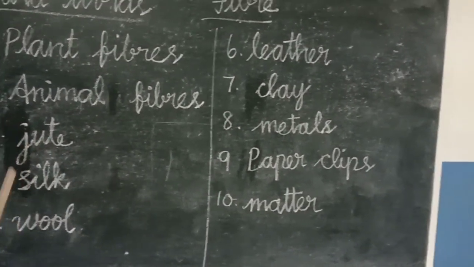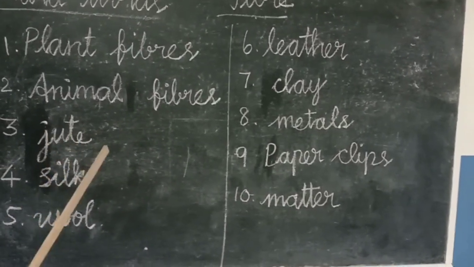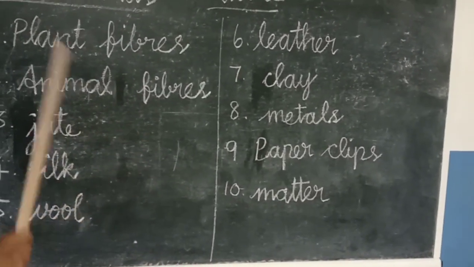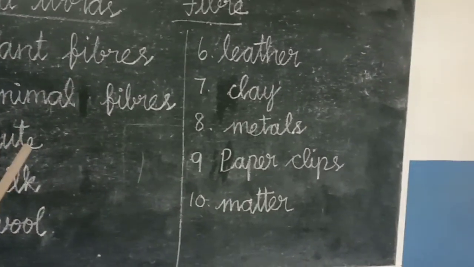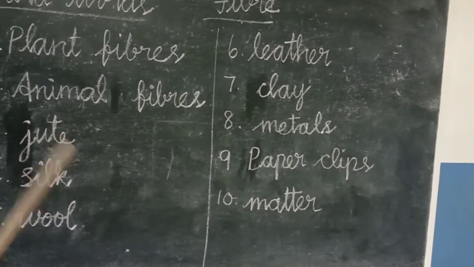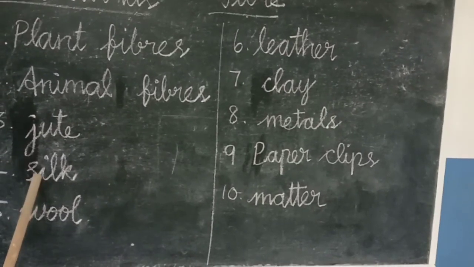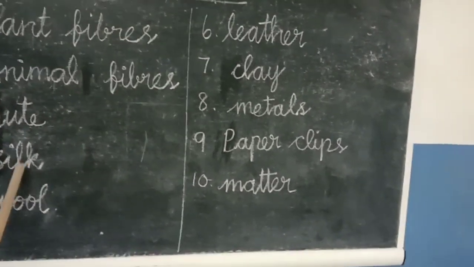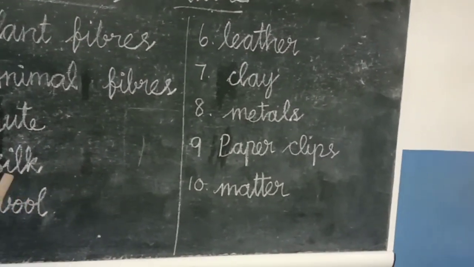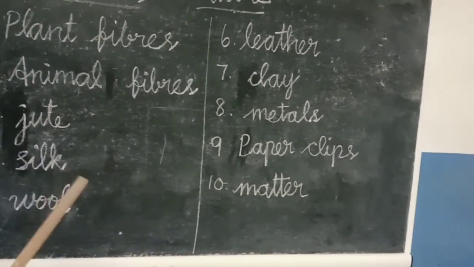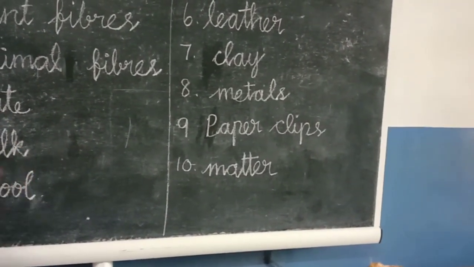Next one, jute. What is meant by jute? It is a shiny, strong and long material. J-U-T-E. Jute is a shiny material, long material and strongest material. Next one, silk. S-I-L-K. Silk is a strong material. For example, silk saree, silk dhotis, silk shirt, etc.